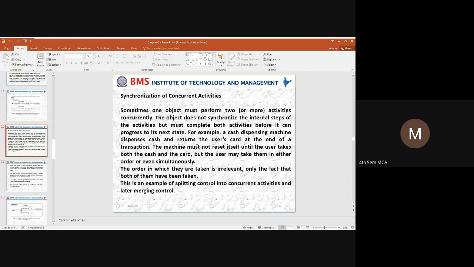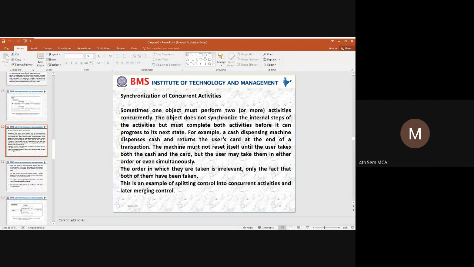So here is an example of a cash dispensing machine. You have seen an ATM. How is the ATM machine going to work? You will insert a card. Once the card is inserted, it will ask for the credential. Once you provide the credential, it will display the menu.